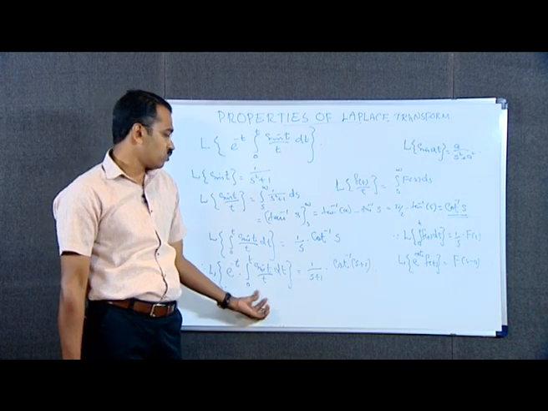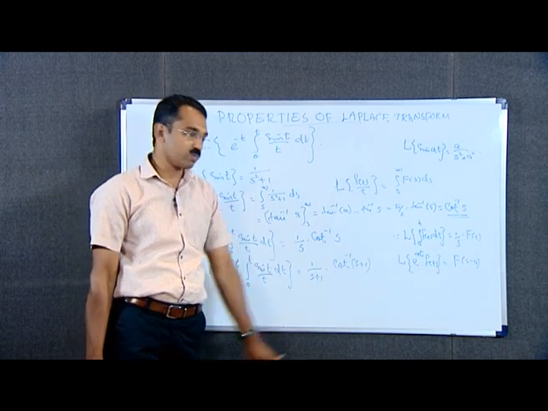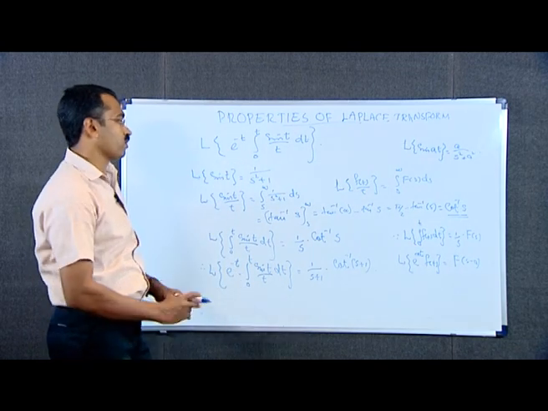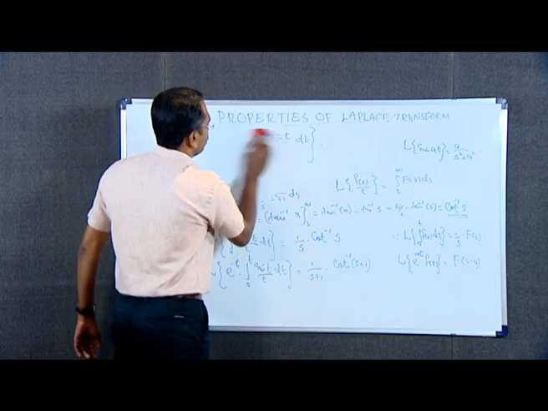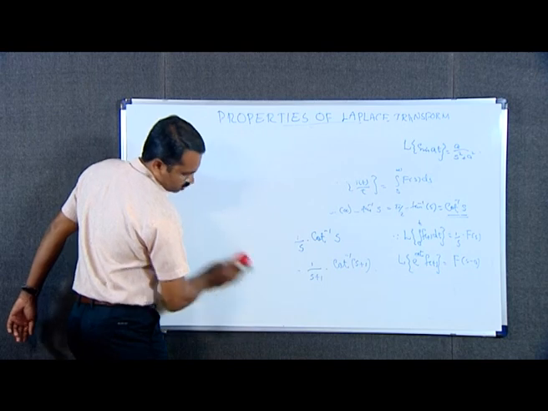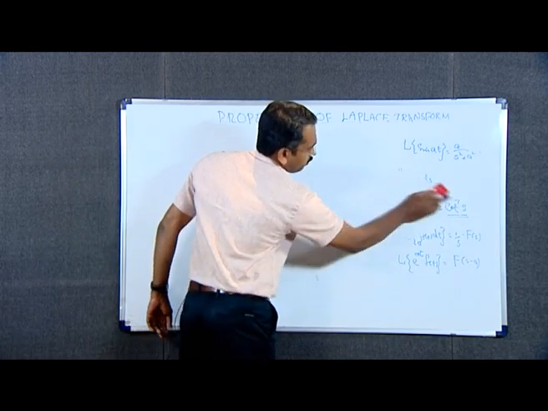Therefore, this is equal to 1 by s plus 1 cot inverse s plus 1, which is the required transform. In this problem, we used three properties.